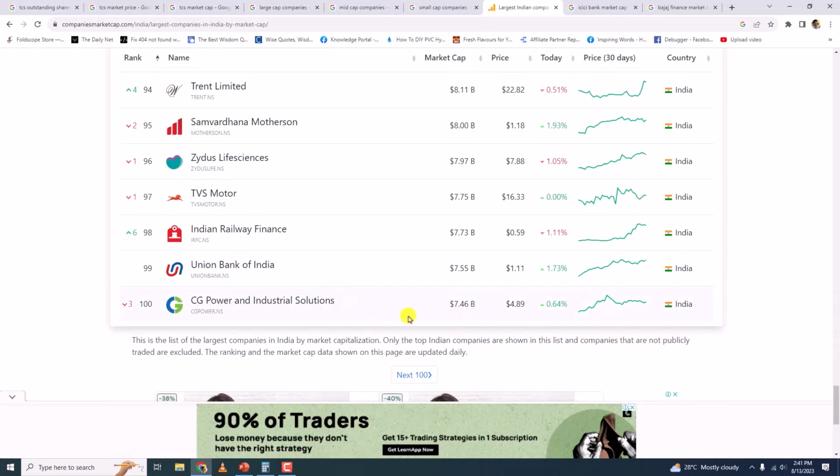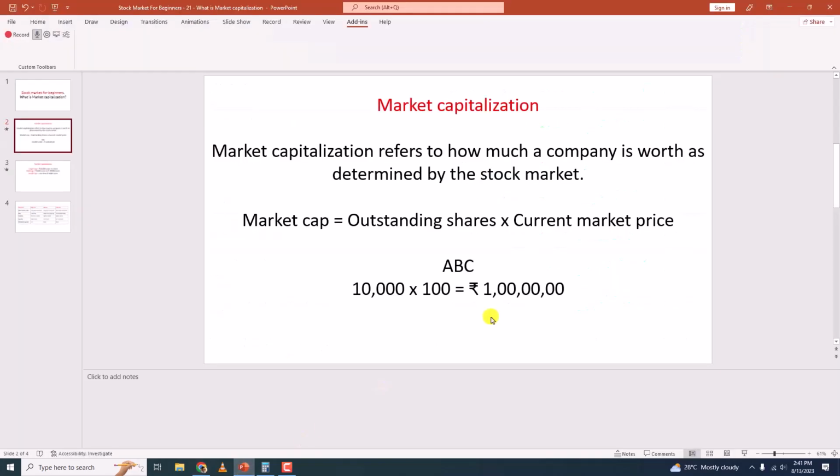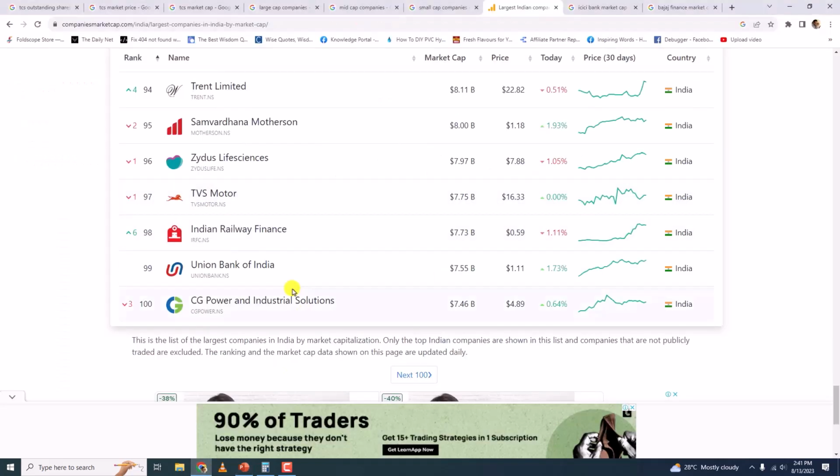So till here it is large cap companies. Now this list can change. Why does it change? The market price of the stock can change, correct? So this list can change. But the general rule is top 100 companies according to market capitalization are large cap.